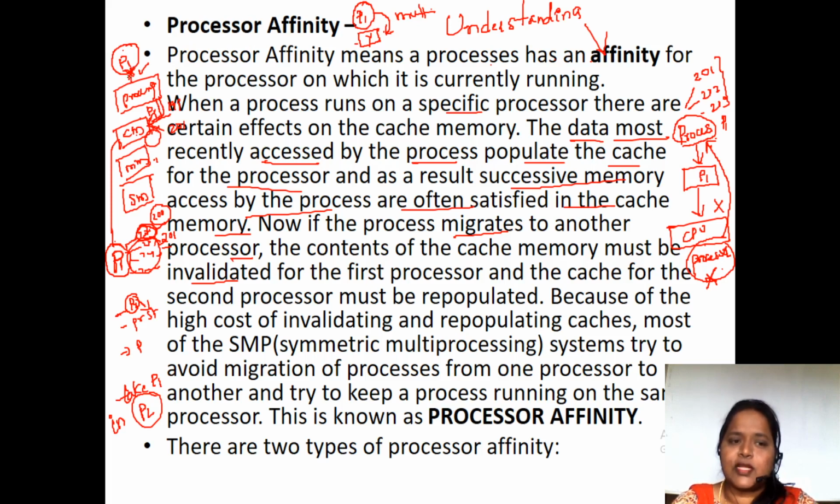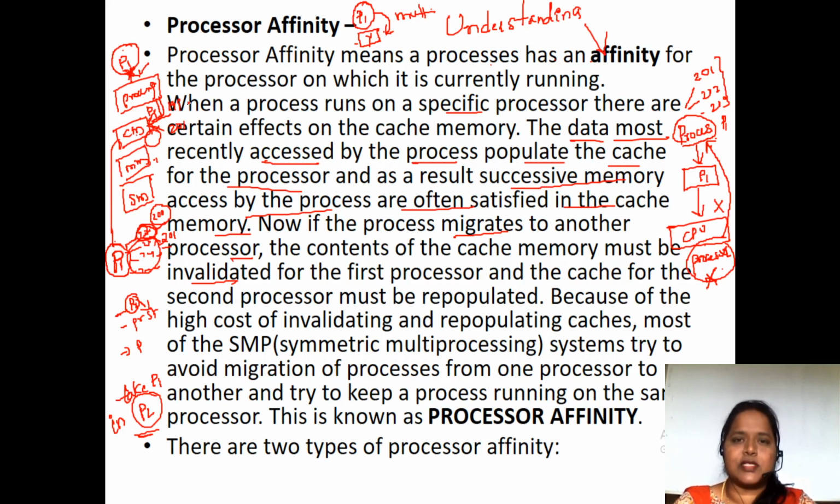The contents that are stored in the X processor have to be invalidated, and processor P2's instructions must be repopulated. So processor P2's instructions have to be stored onto the cache. Most symmetric multiprocessing systems try to avoid this invalidating and repopulating of the cache, that is, this migration. Why? Because if we keep on migrating from one processor to another, it is going to create a hectic situation. This thing we call processor affinity.